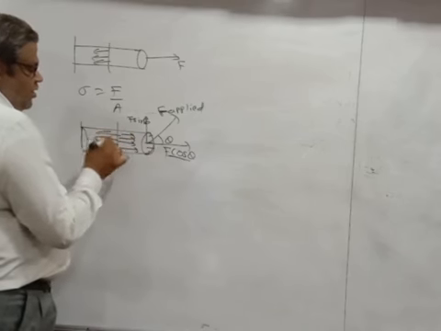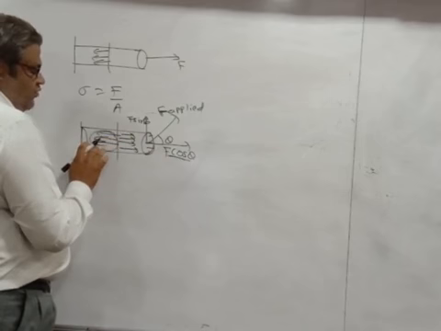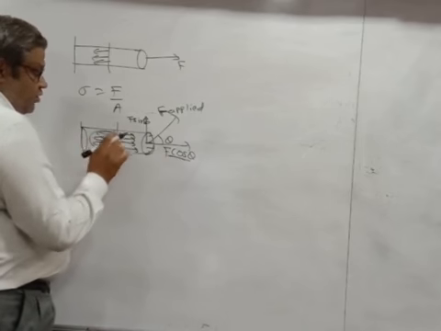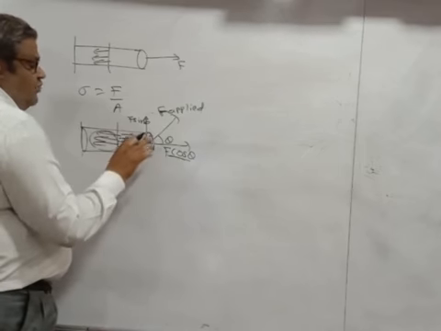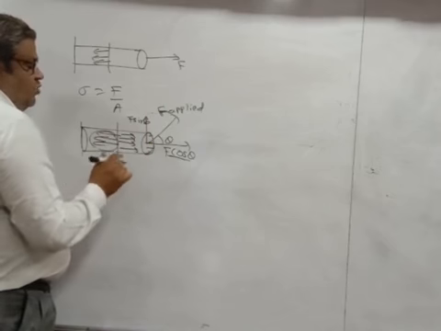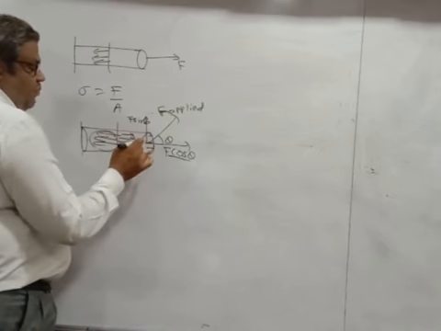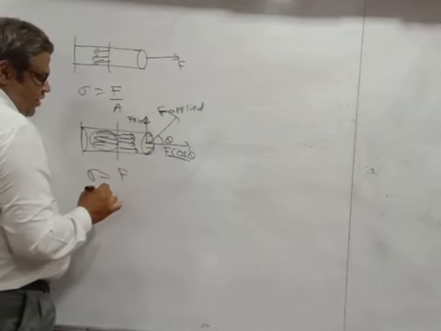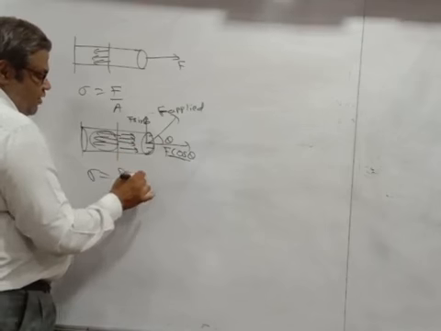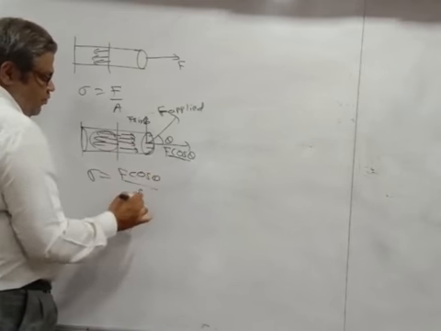And similarly, the restoring force will be produced in the opposite direction. So if you apply force in this direction, you must take the component perpendicular to the cross-sectional area. So here sigma will be equal to F cos theta upon A.